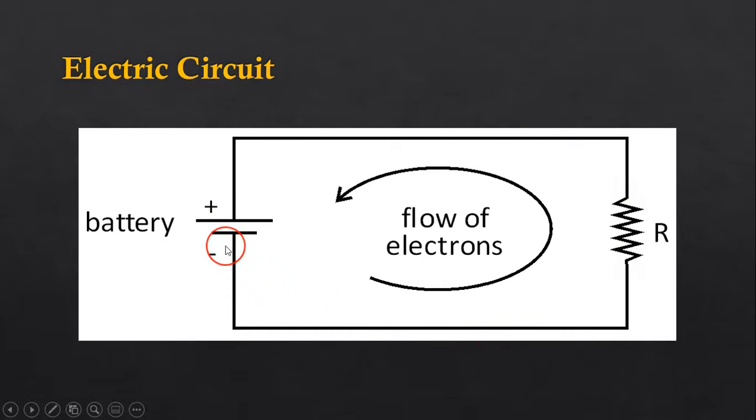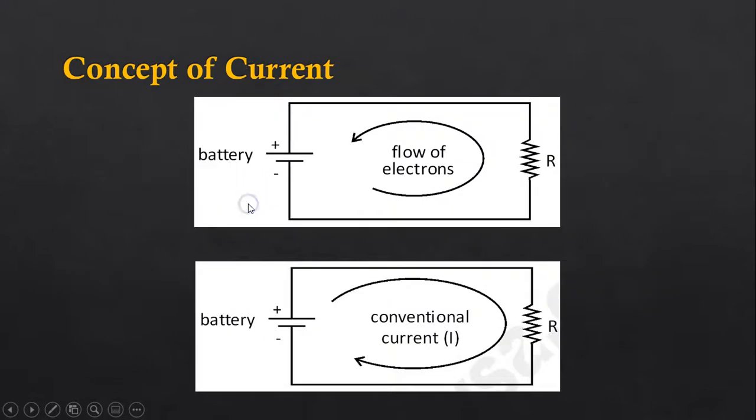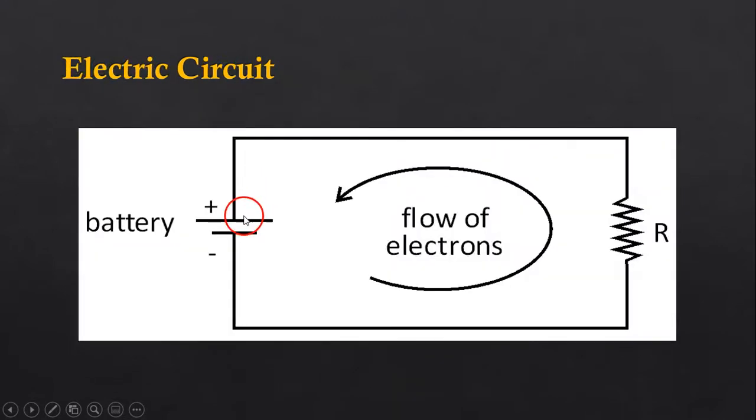The negative terminal of this battery will supply lots of free electrons, and these electrons will flow through this resistance to the positive terminal of the battery. Hence this arrow is shown and the label is flow of electrons.